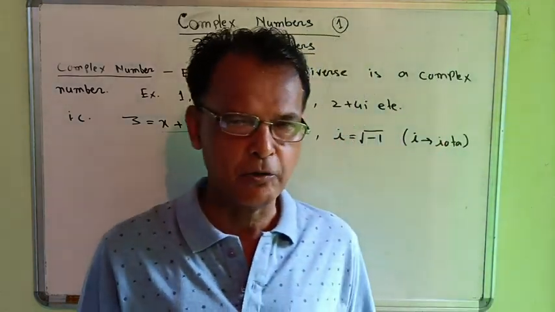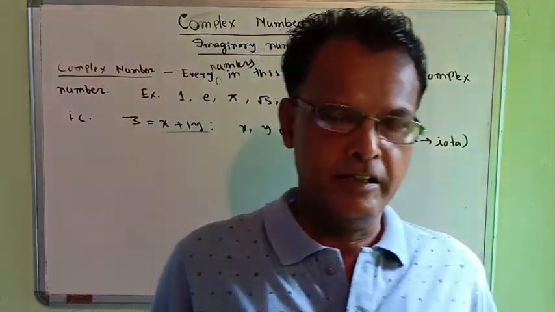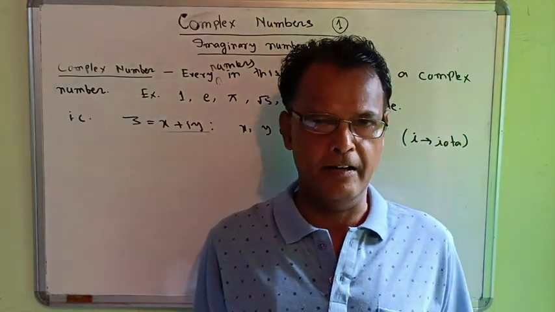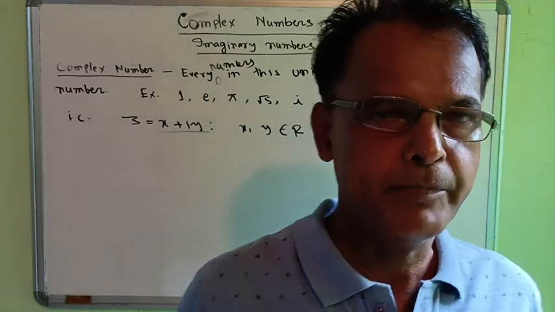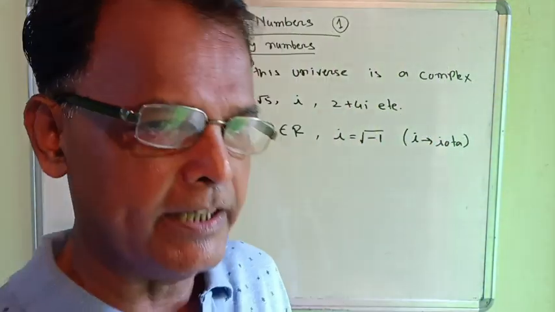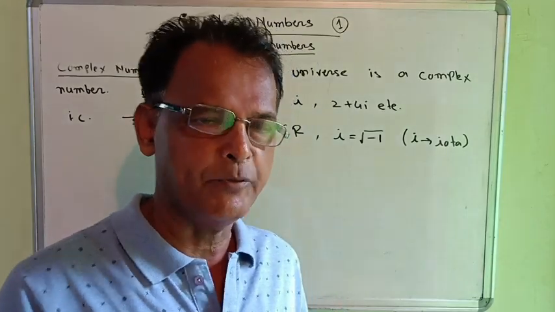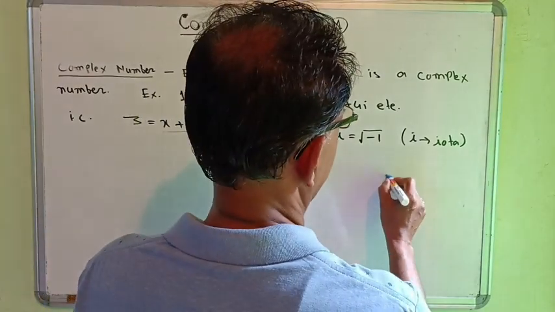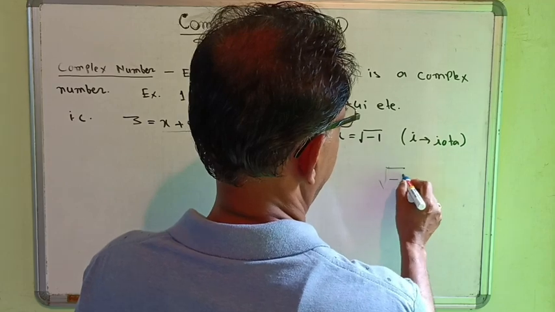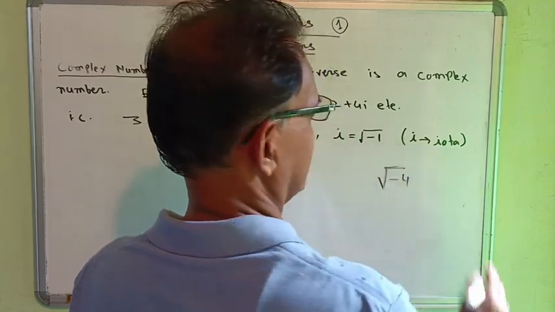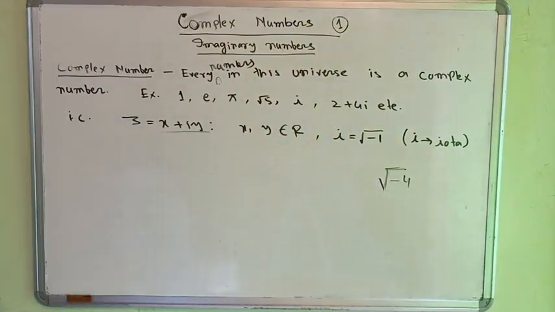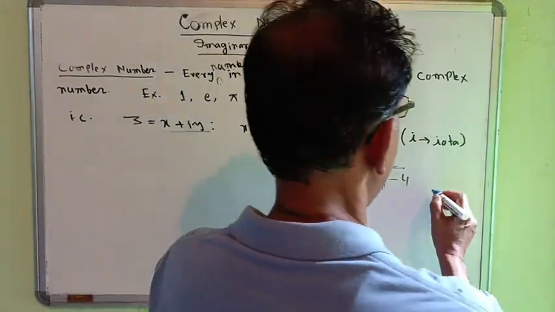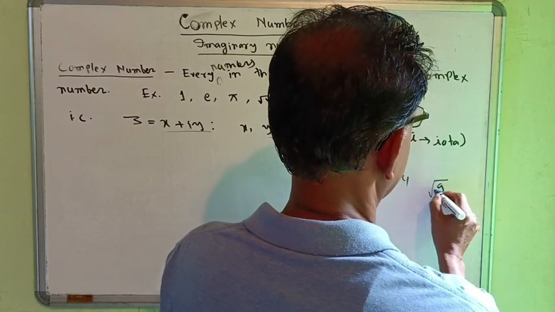Now we are going to discuss why the imaginary number or complex number comes in this chapter. But why is there a need for the complex number in mathematics? Sometimes we get difficulties, such as how to find the square root of minus 4, the square root of minus 5, the square root of minus 9.